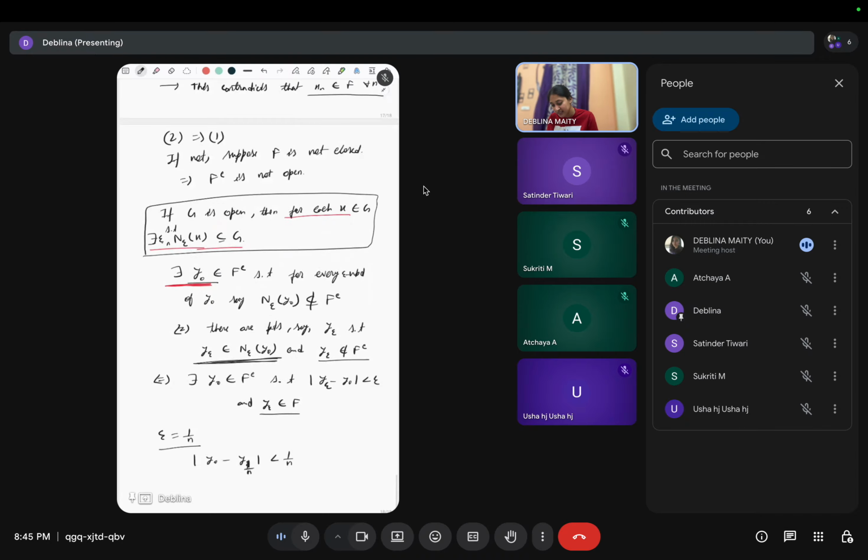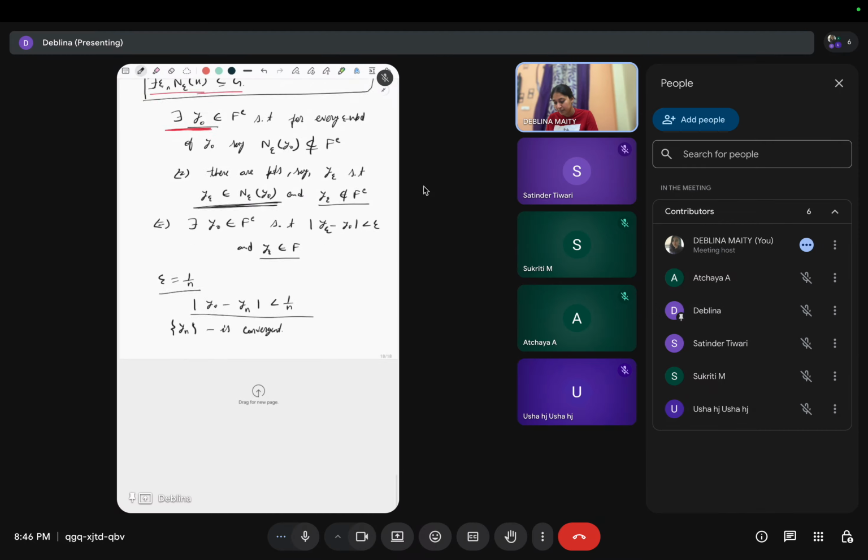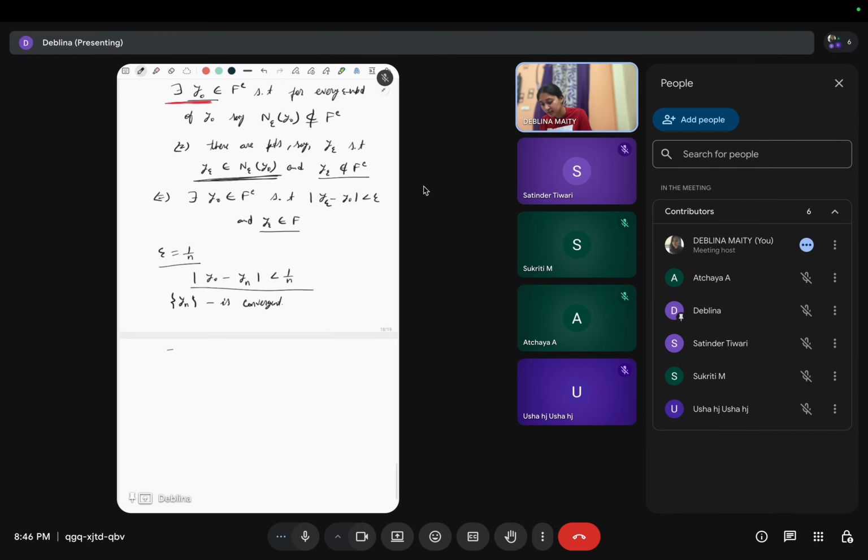So we have formed a sequence, say yn. This implies yn is convergent, because as n tends to infinity, yn goes close to y naught. So yn is convergent, and limit yn is y naught.